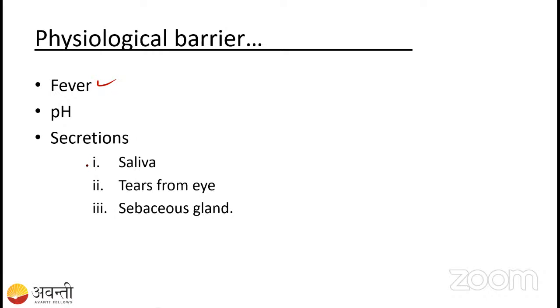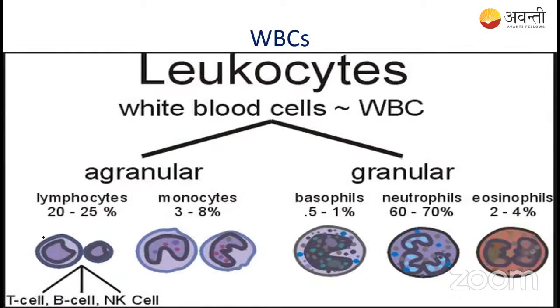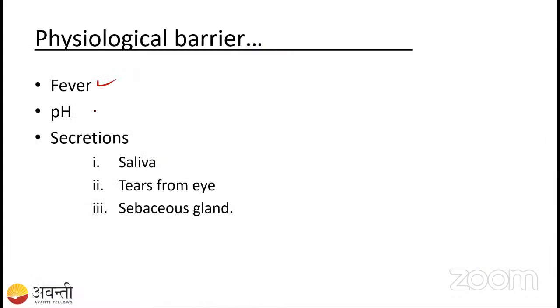The second thing is the change in pH of the body, the pH of secretions, for example saliva, tears from the eyes, and the sebaceous gland. All these act as physiological barriers.